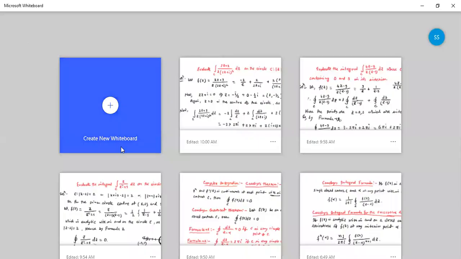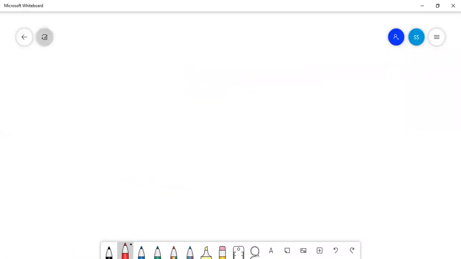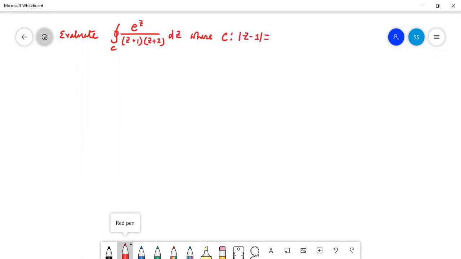Yes, sir. Evaluate contour integration C e to the power z by (z plus 1) into (z plus 2) dz, where C says that mod of z minus 1 is equal to 4. We have to find out the value of this.